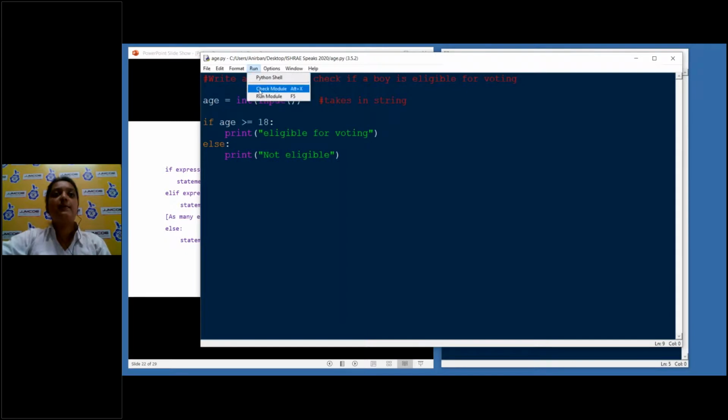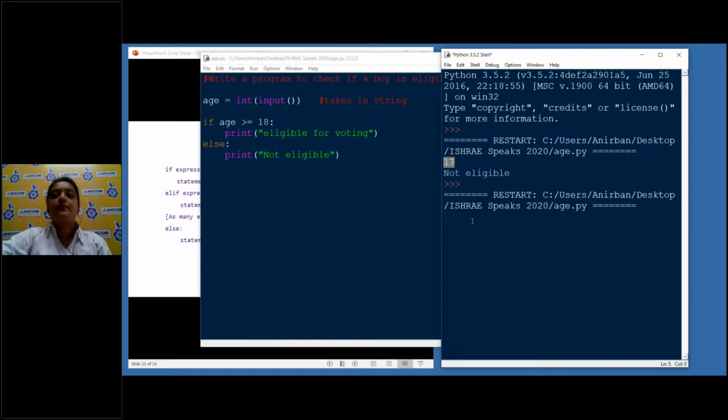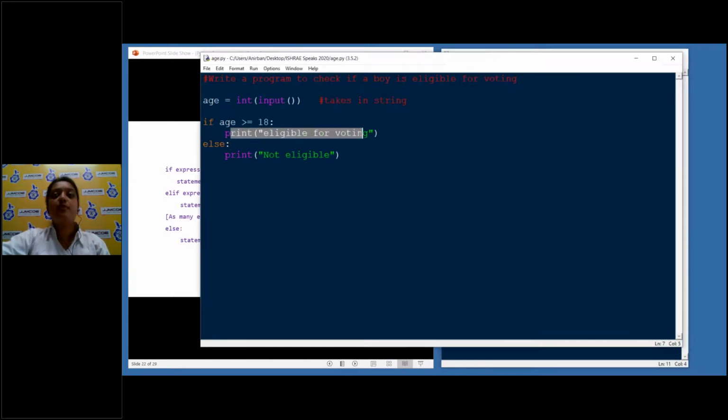I will run this again. Okay, this time I'll do 23. Eligible for voting, because this part, if age is greater than or equal to 18, was satisfied. This part becomes true, and then we got eligible for voting. Okay, that's all about the if condition.